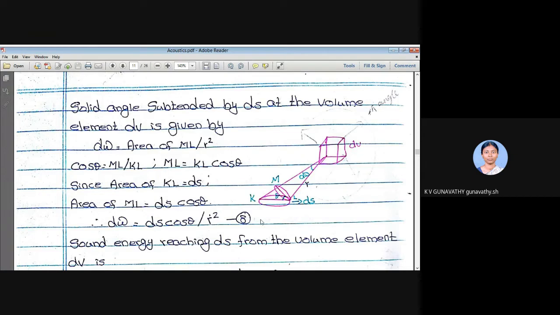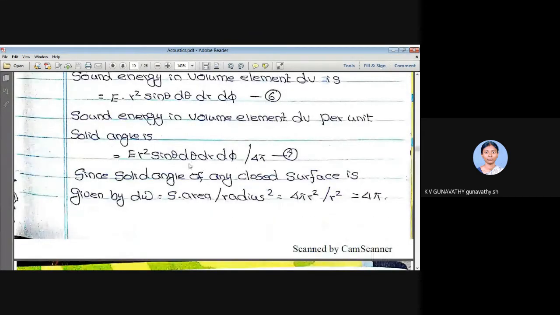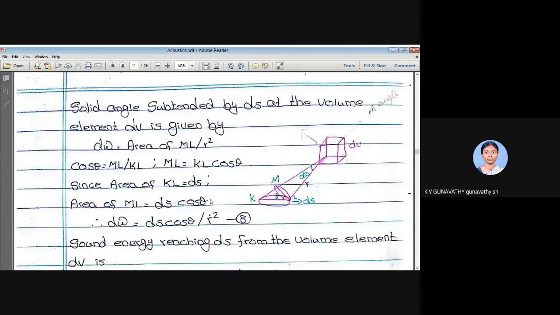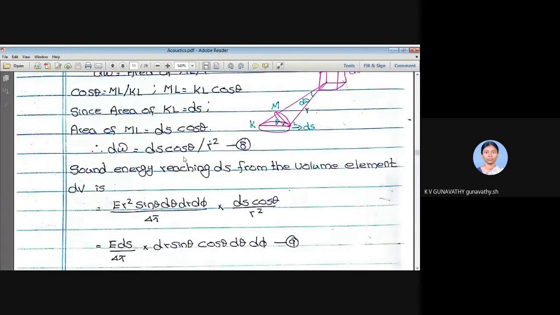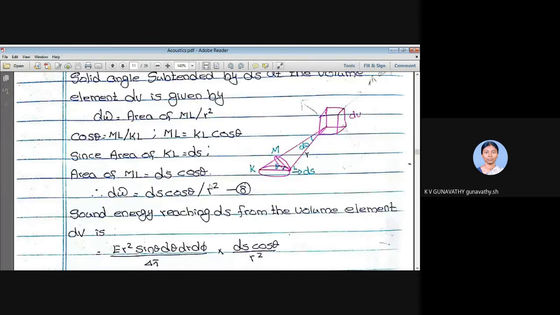Equation number 8 tells you the solid angle subtended by the small surface element of area ds at this volume element. Equation 7 gives the amount of energy given out by the small volume element per unit solid angle. But we don't have unit solid angle; the solid angle is equal to this much. So for this much solid angle, the sound energy given out by this volume element is the energy per unit solid angle into that solid angle.